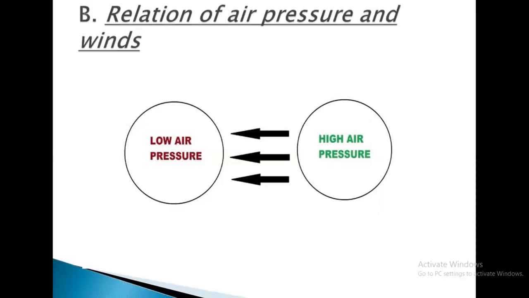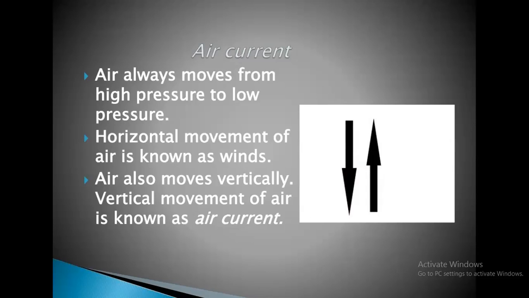Clear? What is the relationship between air pressure and wind? Air always moves from high pressure to low pressure, and when it is horizontally moving, then that movement of air is known as wind.